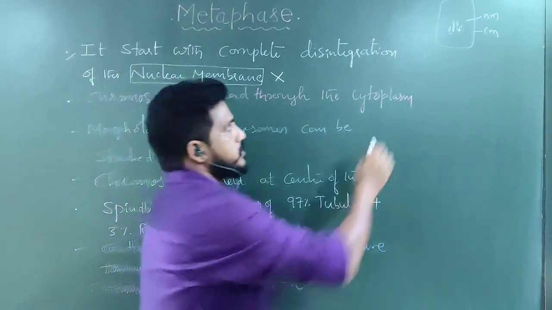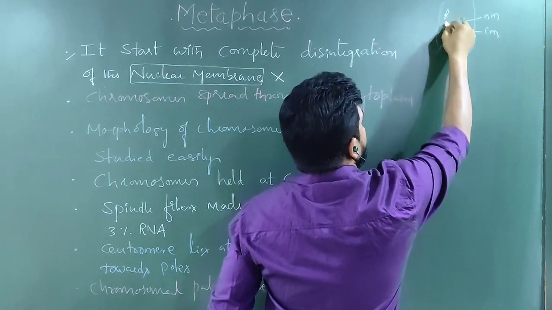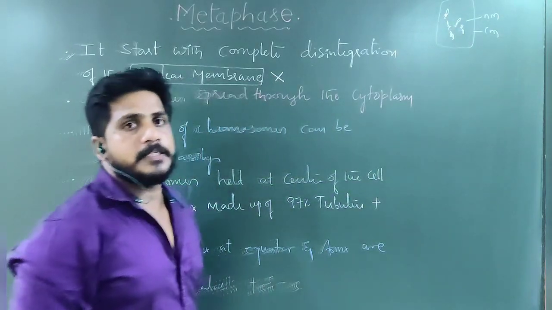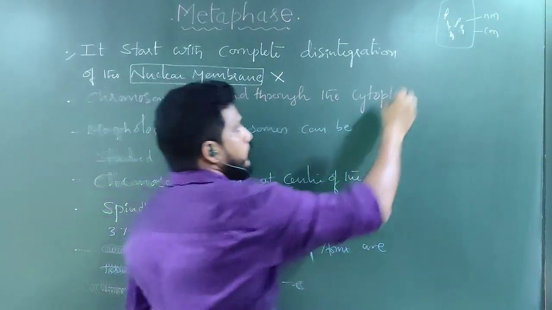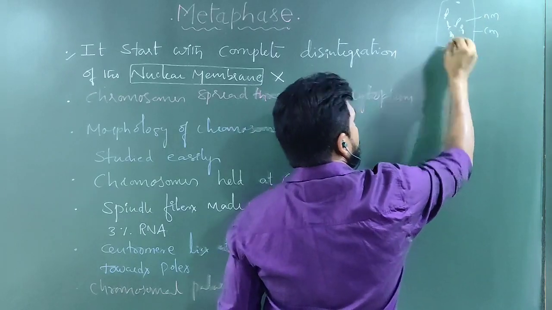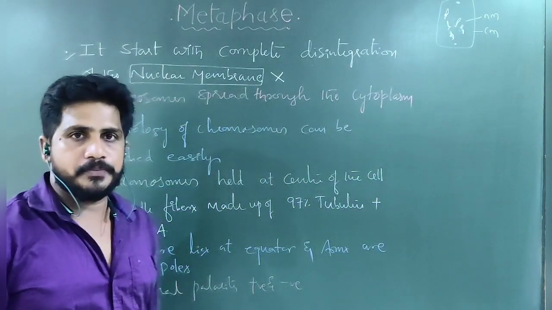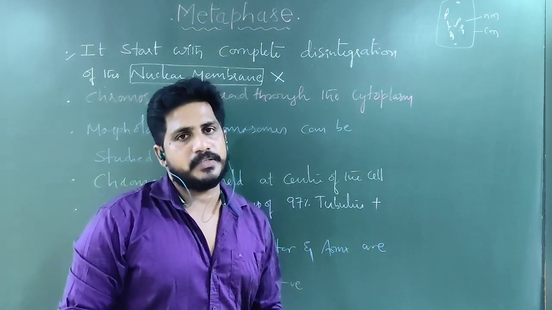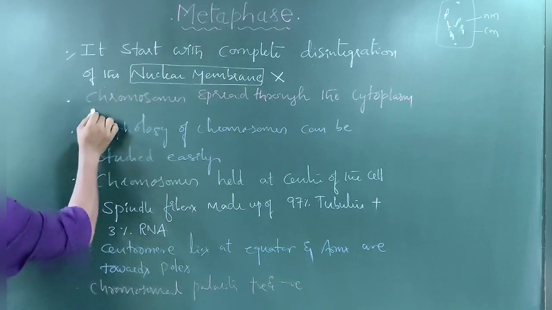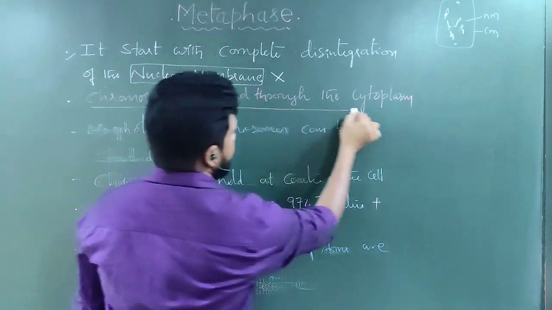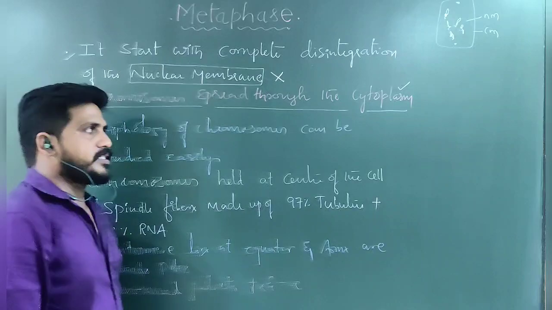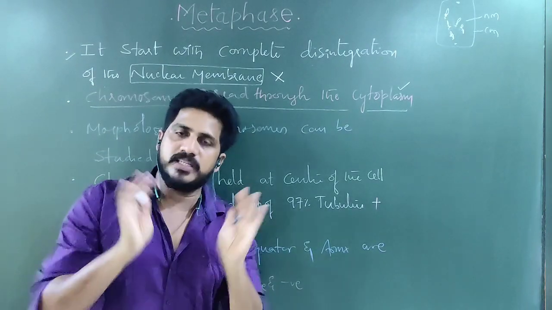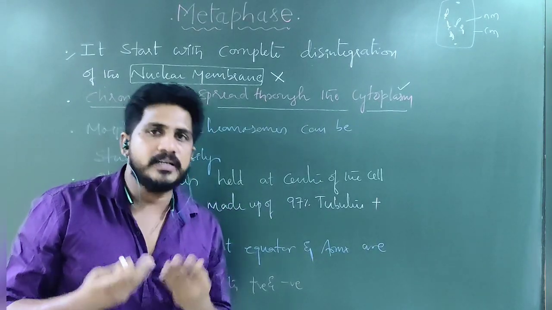It means, suppose you see one part here, one part here, one part here, like that, the chromosomes are suspended. Before that, you know very well, centrioles have gone to their respective poles. So this is the first phenomenon in the metaphase. Next, chromosomes spread through the cytoplasm. We have already seen this. When the nuclear envelope disintegrated, where are the chromosomes present? Inside the cytoplasm.